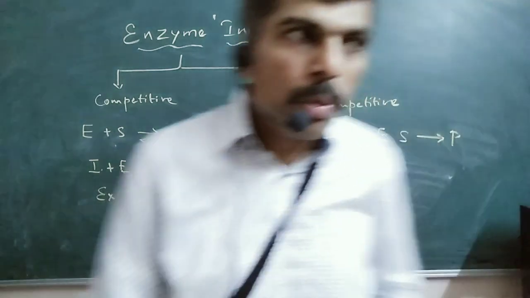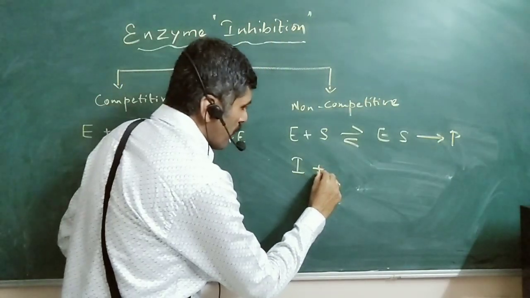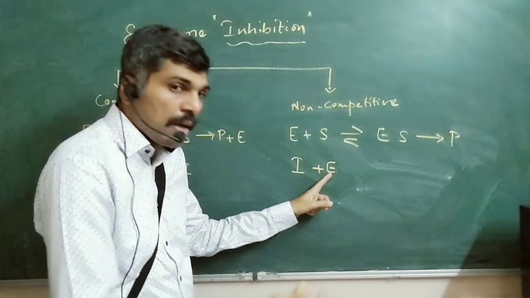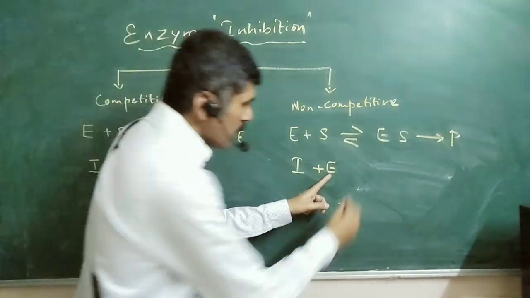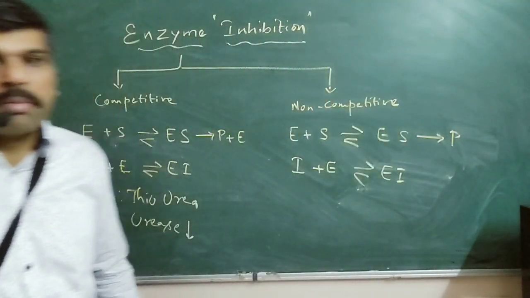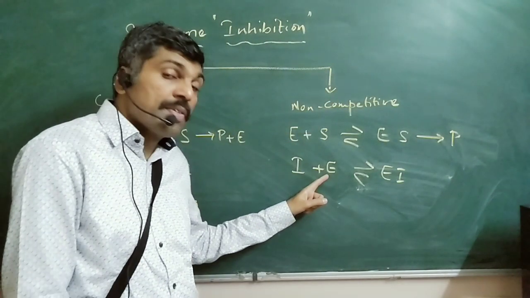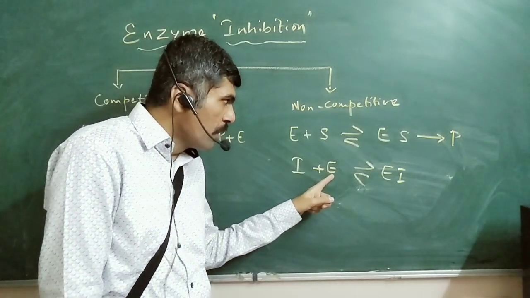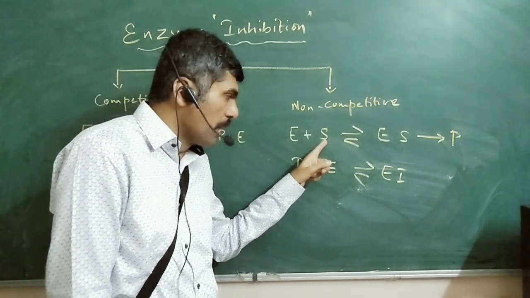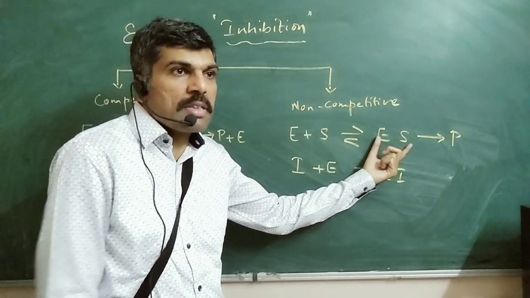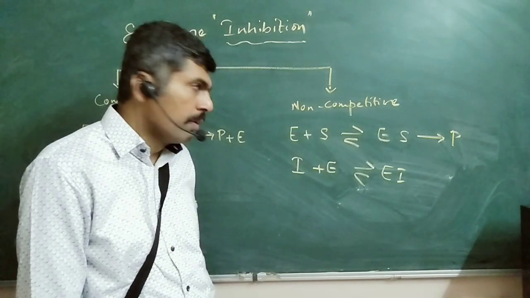So therefore there are two paths open to the inhibitor. One, it can get itself attached to some other part which is not the active site to form what can be called the enzyme inhibitor complex. So because of this, what happens? The enzyme is now no longer free to get bound to the substrate, and therefore the concentration of the enzyme substrate complex that should have been formed will decrease.